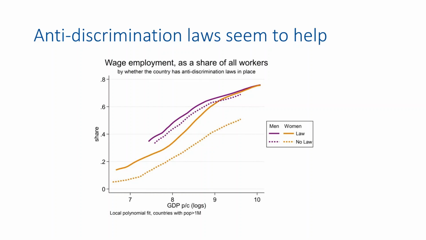Finally, anti-discrimination laws give a ray of hope. These laws seem to help. As a sanity check, we see that the purple lines for men's wage employment are the same in countries with and without anti-discrimination laws. So men are not affected, whereas women seem to be quite affected. In particular, women in the richest countries in our sample managed to reach the same level of wage employment as men with the help of anti-discrimination laws.